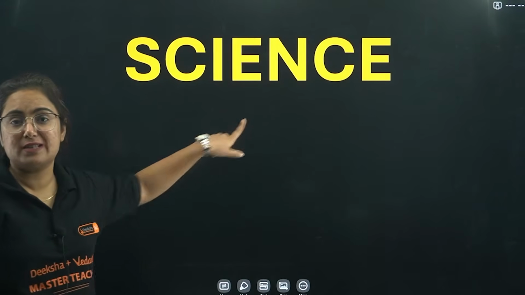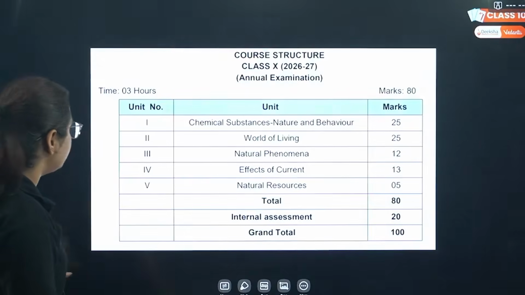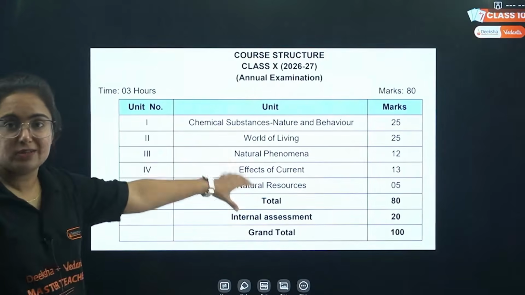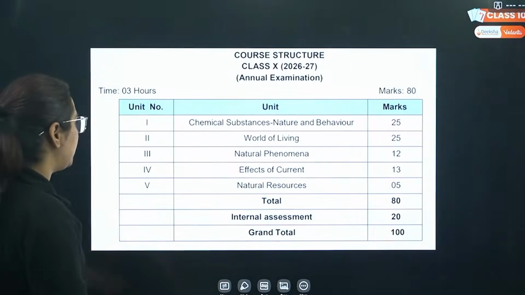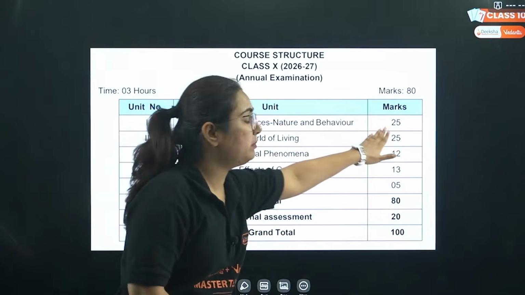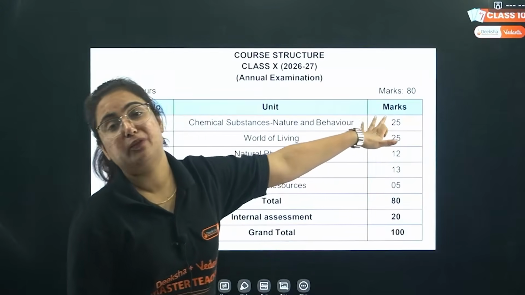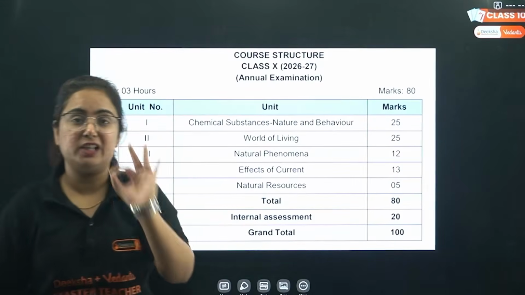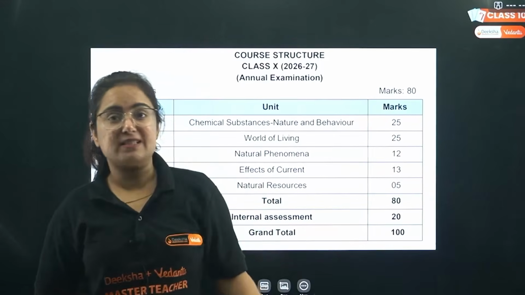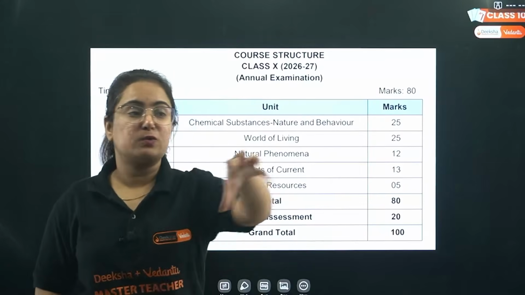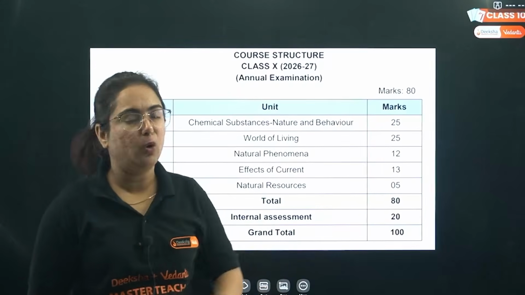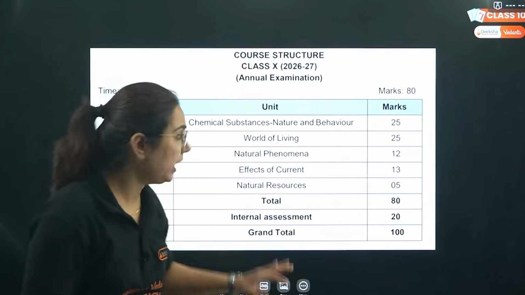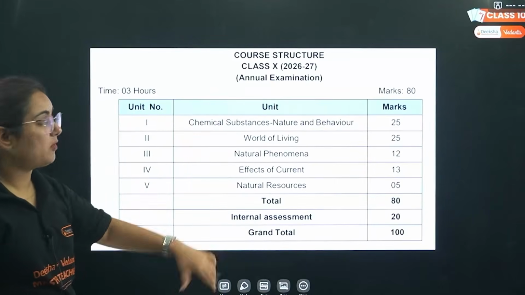Now I will go back to science. We will talk about the units. Beta, these are the 5 units in your science, including physics, chemistry and biology. Chemical substance, nature and behavior. Your weightage is 25 marks. No chapter wise weightage is provided to you. If someone is guiding you wrong that 6 marks from this chapter, 7 marks from that, don't get trapped. Okay, only a unit weightage is provided.